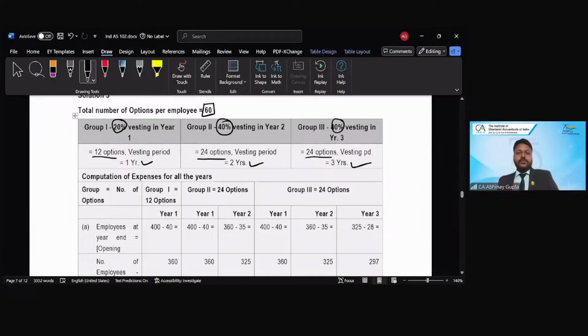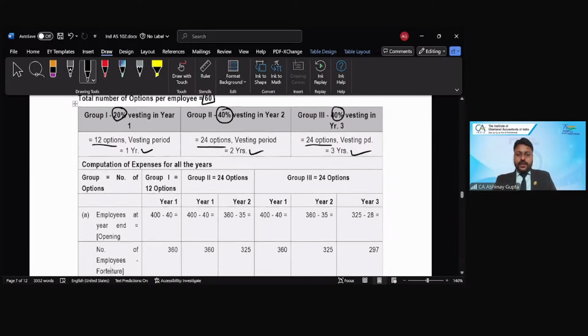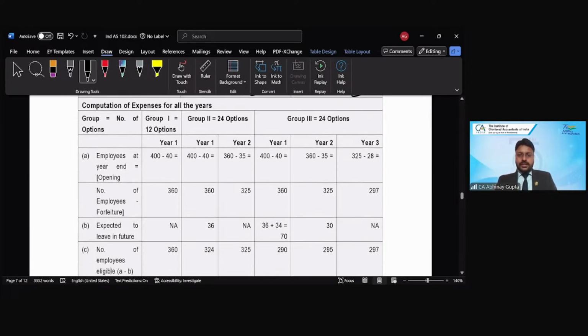Right. So 12 options are vesting over a period of 1 year, 24 options are vesting over a period of 2 years, and 24 options are vesting over a period of 3 years, right? Calculation of expense for all the years, right?